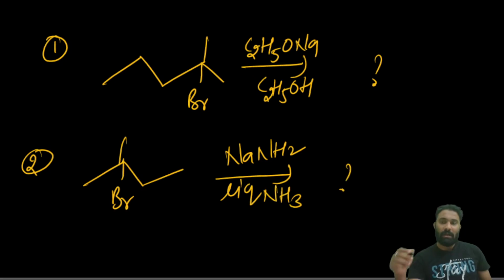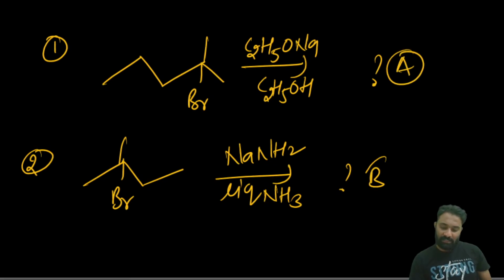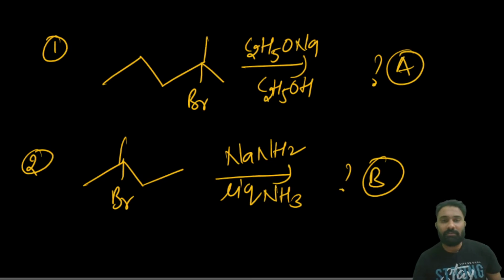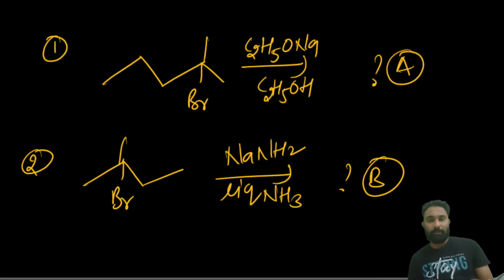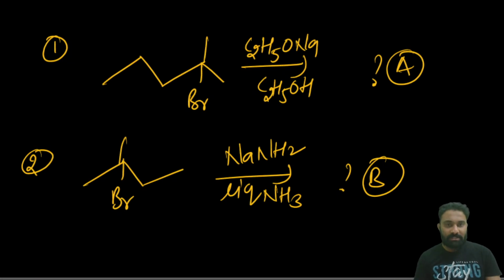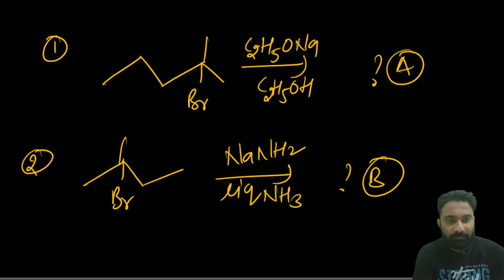Now let's take the first one as A and the second as B. What is the IUPAC name of A, and what is the IUPAC name of B?